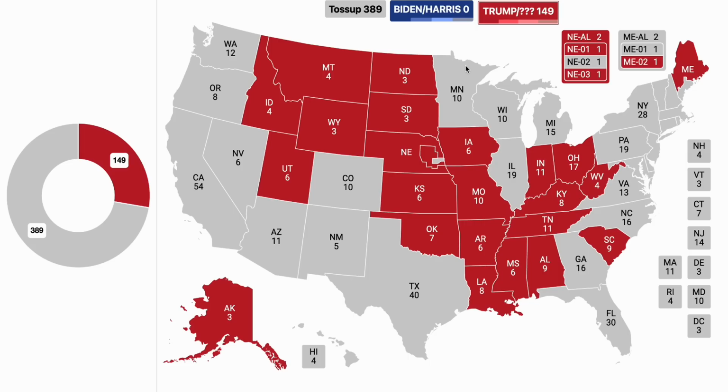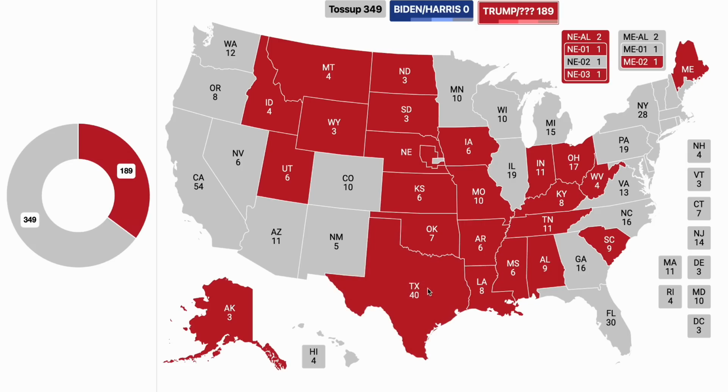Oregon would be around a 20-point victory for Donald Trump. Texas at 19 points for the former president, and Florida at just 16 points for Donald Trump, giving him 219 safe Electoral College votes as of right now.